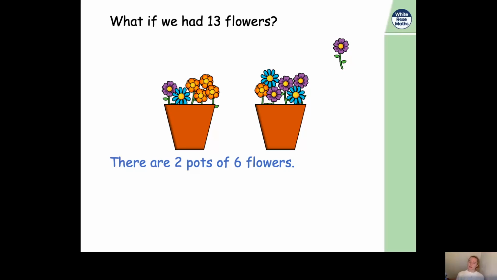Now, can you work out why that is? Why we could share 12 flowers equally between 2 pots, but we can't share 13 flowers? Well, it's because 12 is an even number, so it will divide equally between 2. But 13 is an odd number, so it won't divide equally between 2. Now, there is 1 flower left over, like we said.